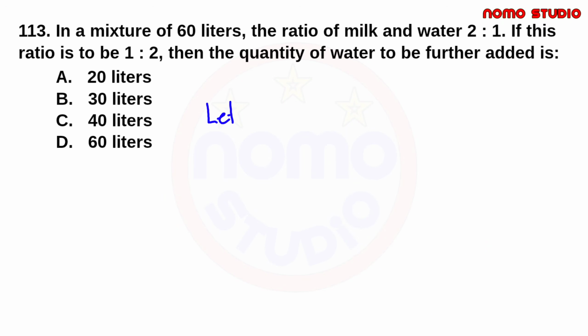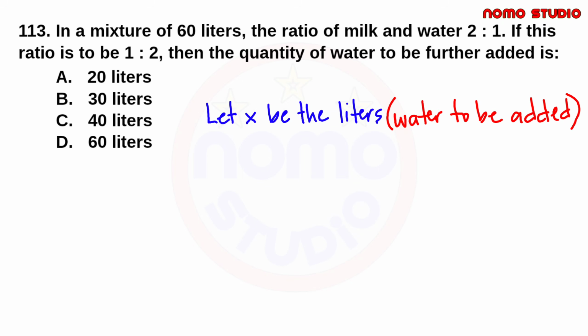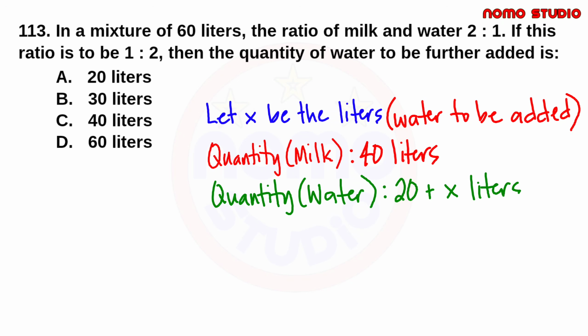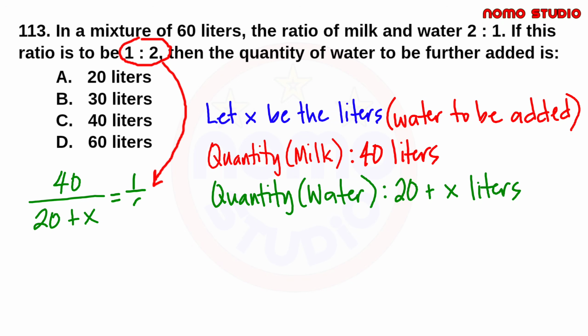Now, let us assume na yung idagdag natin sa 20 liters is X liters. So we have the quantity of milk will remain unchanged at 40 liters. And the quantity of water in the new mixture is 20 plus X liters. At ang ibig sabihin po nito, the new ratio of milk to water is 40:20 plus X. So now let us equate our new ratios. So 40:20 plus X equal to 1:2.